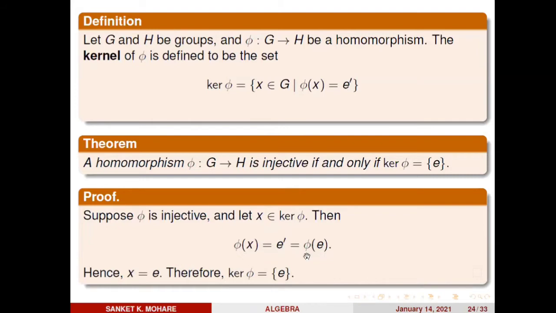So this implies phi of x equals phi of E. Since phi is injective, these two are equal if and only if x equals E. Hence x equals E. Therefore, kernel of phi equals E. Why am I saying this? Because x is an arbitrary member of the set kernel phi, and we proved that any element x from kernel of phi equals E under the injective mapping phi from G to H. That's why I can conclude kernel of phi equals E.